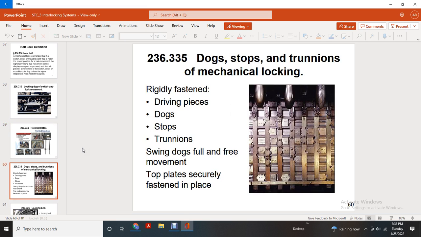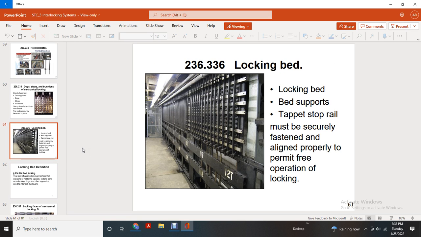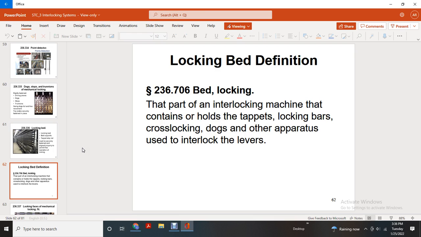on point on lock. The dog stop trunnions and mechanical locking, rigid fastened driving pieces. Dog stops, trunnion swinging dogs full and free to move, and the top plate securely fastened in place. Locking bed 236.336: locking bed support stop rails must be securely fastened and aligned properly to permit free operation of locking. Locking bed definition 236.706: the part of the interlocking machine that contains the hold, the tabs, locking bars, cross locking dogs, or other apparatus used to interlock the levers.